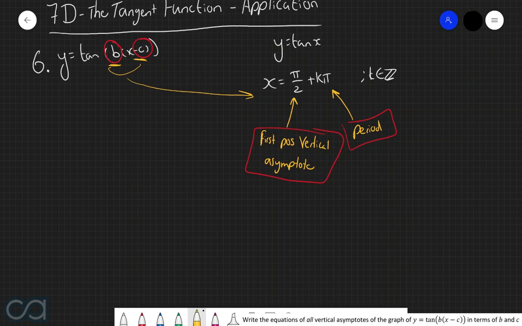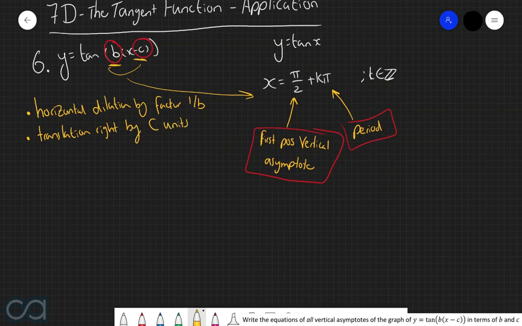Now, if we consider what these values of B and C do, we of course know that B induces a horizontal dilation by factor 1 over B, and then C induces a horizontal translation to the right by C units. And so what we're going to do now is consider how both of these transformations affect the position of the first vertical asymptote and how they affect the period. So let's first of all look at how the horizontal dilation affects both of these things.